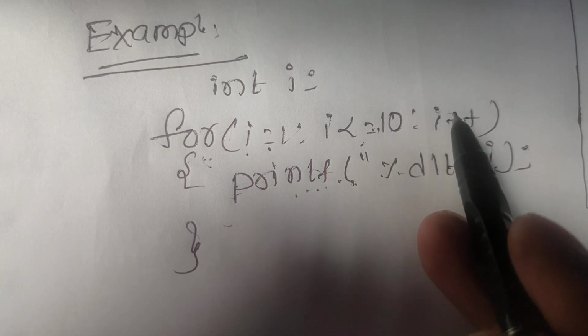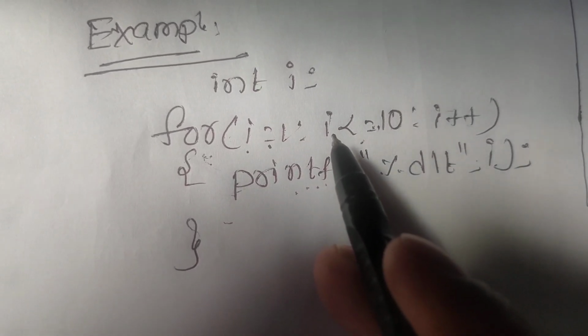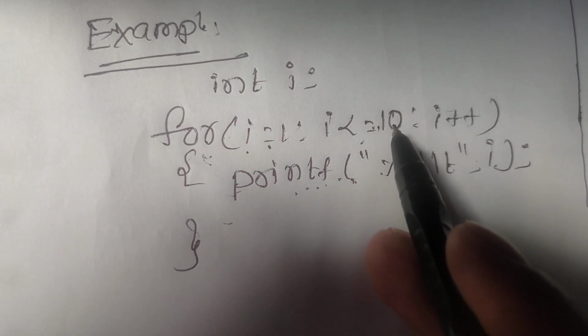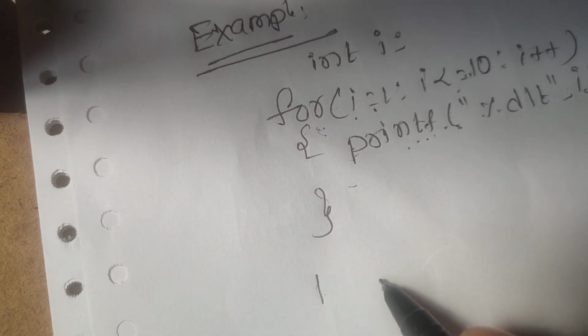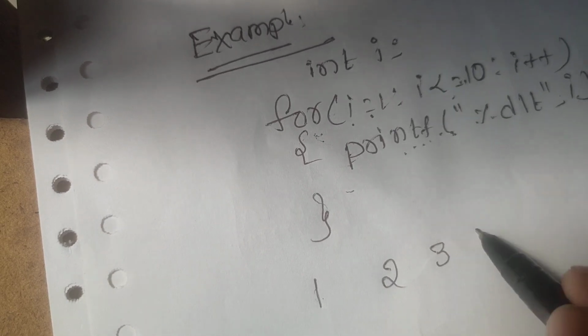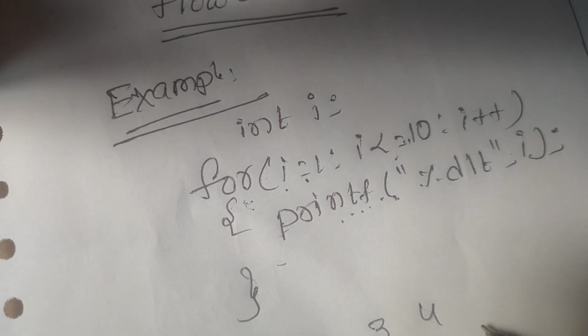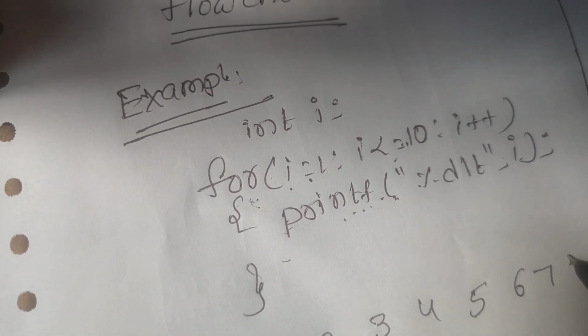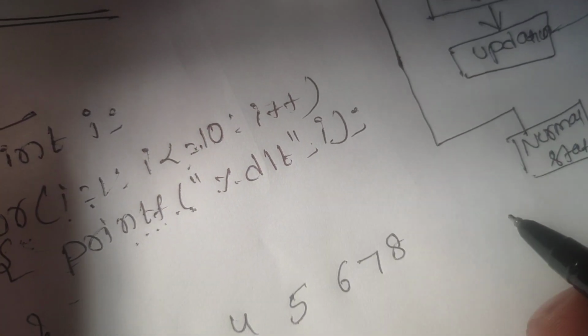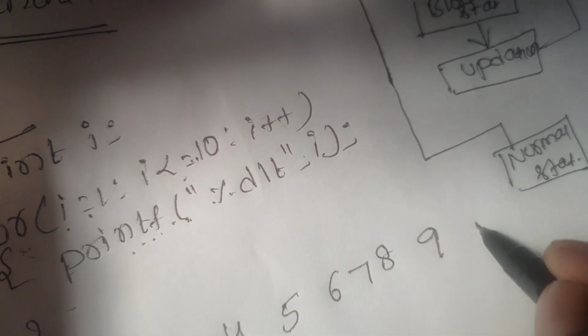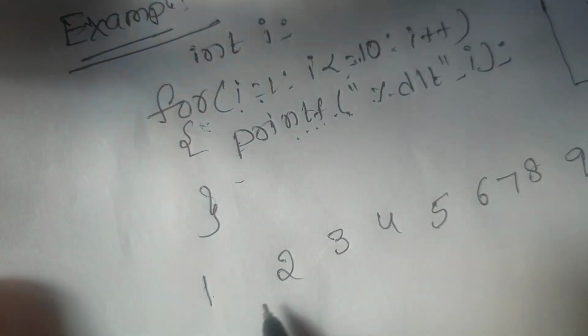Once again the cursor moves from updation to condition, checking 2 less than or equal to 10. The condition is true. Our output will be displayed like this: 1, 2, 3, 4, 5, 6, 7, 8, 9, 10. So this is the way of execution.